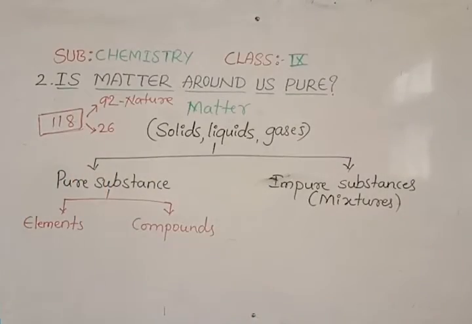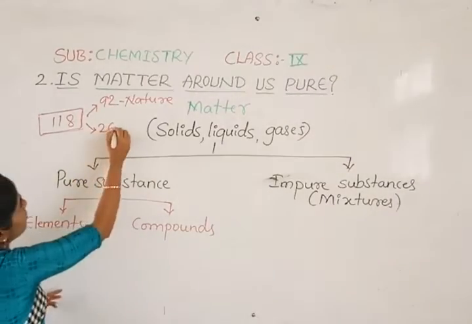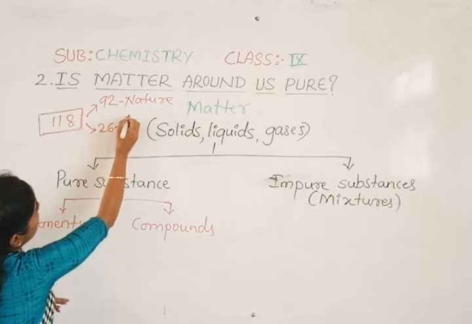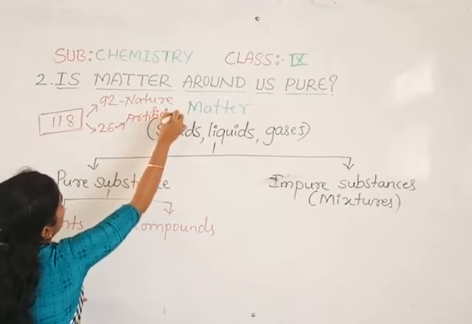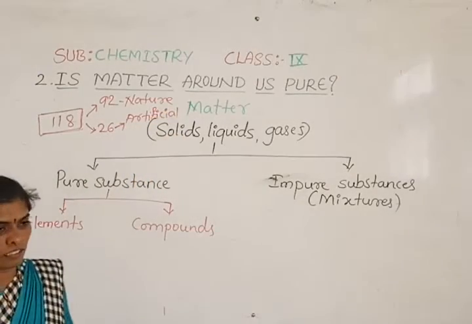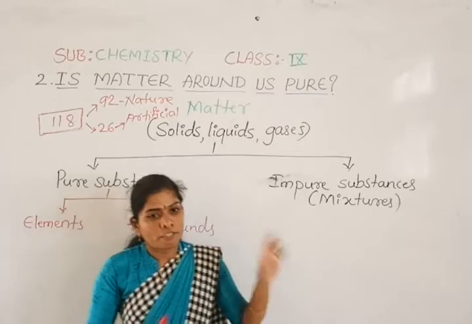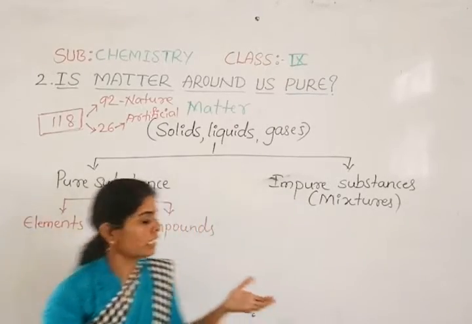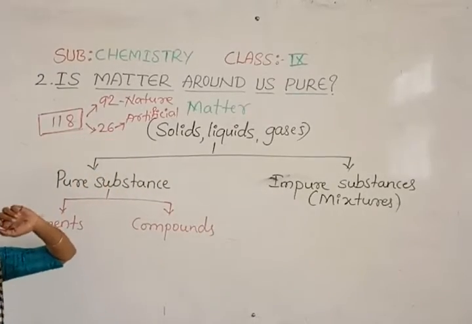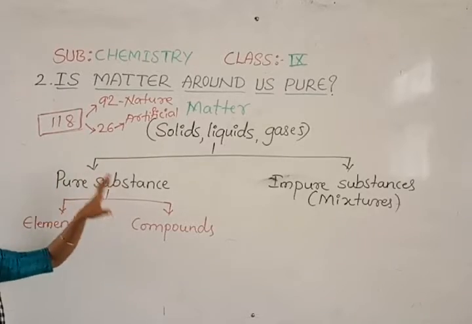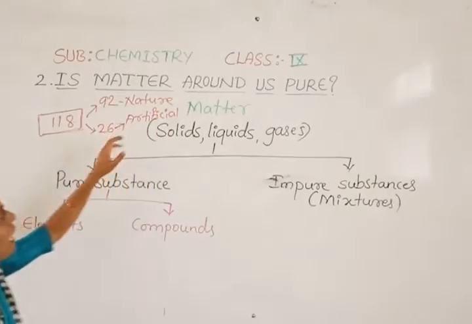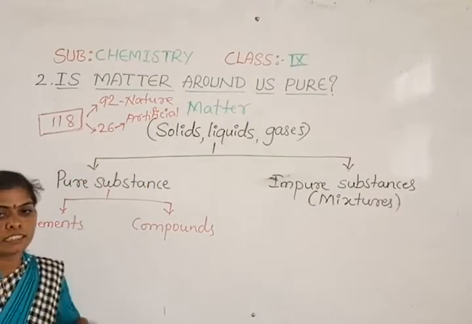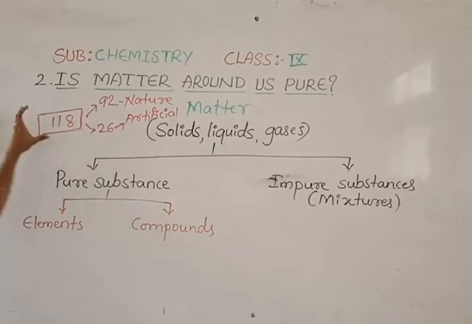26 elements. Those 26 elements are synthesized in the lab, so they are artificial. They are given names by the scientists who invented them, so by their name or their place we call the elements. So 92 occur in nature and 26 are artificially synthesized. In total there are 118 elements.